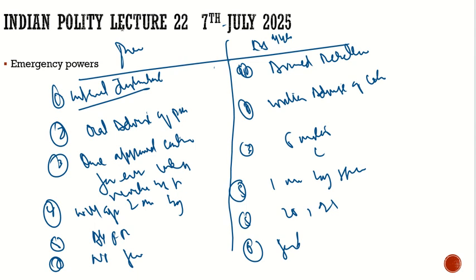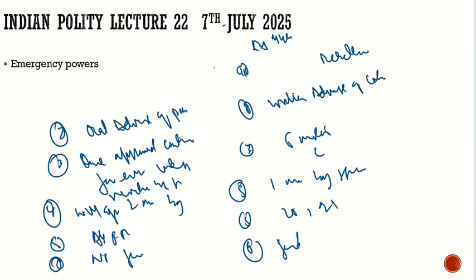Finally we saw that it can be imposed even in a single part of the state, and also that during the emergency the powers of the president extend to the neighboring states also, and how the center can instruct them. And then we discussed the changes brought forward by the 44th Constitutional Amendment Act. With this, I hope you have understood the national emergency very clearly. Now let's move to the president's rule, which is under Article 356. Let us discuss the president's rule now.